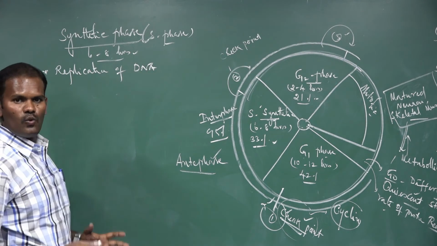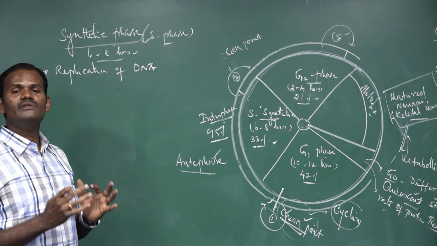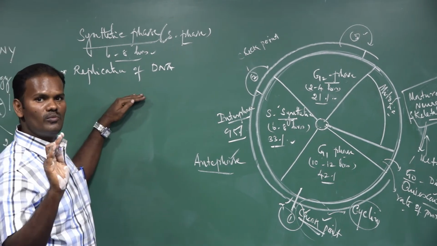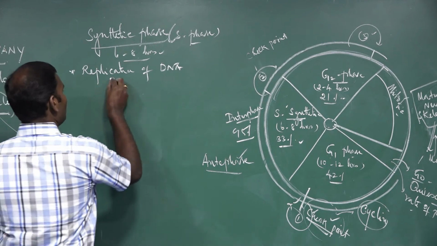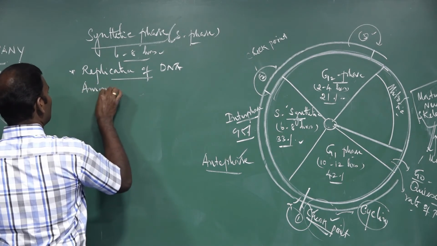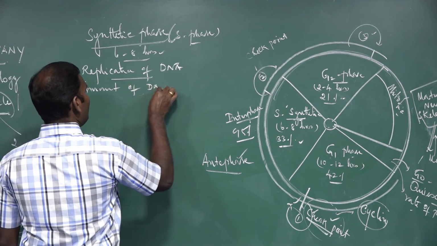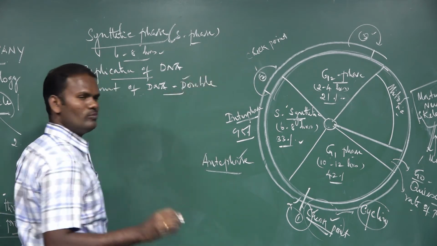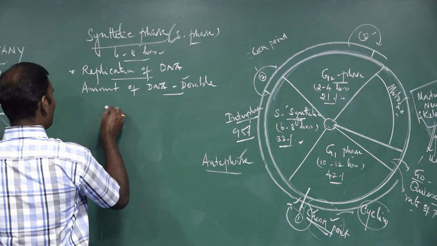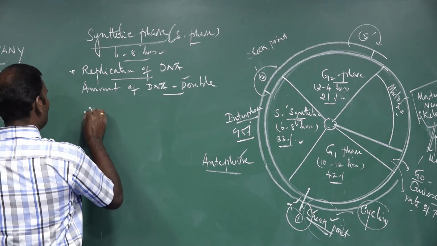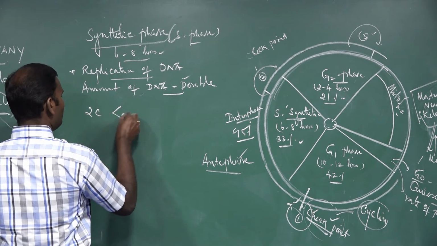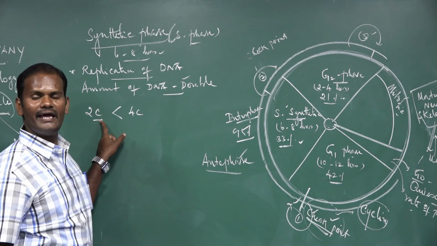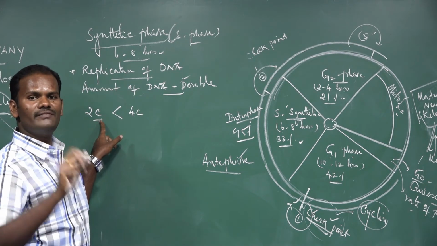I mean, only the amount of DNA becomes doubled. There is no change in chromosome number, remember. The amount of DNA becomes double, but not the chromosome number. For example, in the S phase, 2C becomes 4C. What is C? C is a value for the picogram amount of DNA.